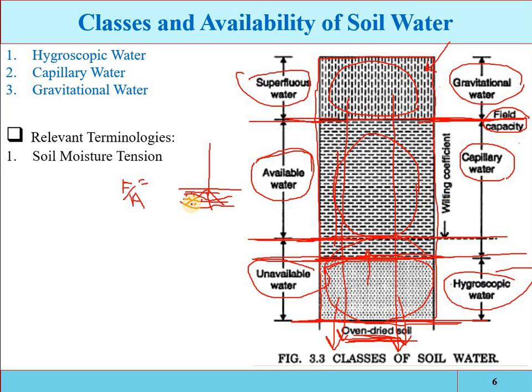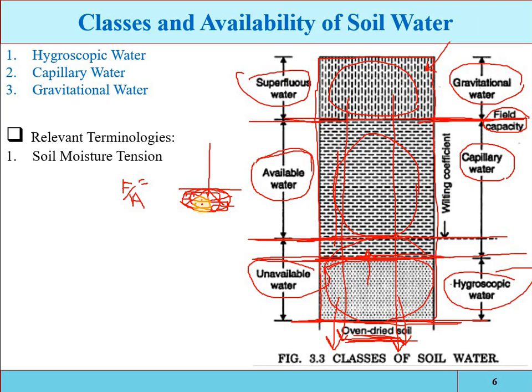It is also known as capillary potential, or capillary tension, or the force of suction. Soil moisture tension is inversely proportional to the moisture content. Now that is the most important sentence. If moisture content is maximally available, then the plant will easily extract the moisture content from the root zone. Means the soil moisture tension will be less; less force will be required for the extraction of the soil moisture. So the soil moisture tension is inversely proportional to the moisture content.